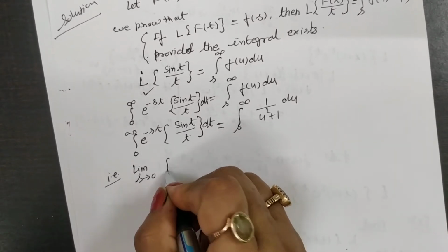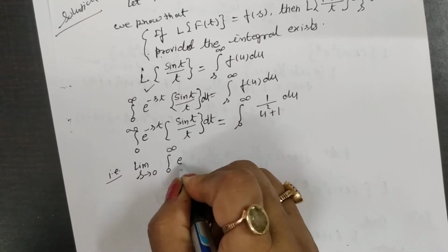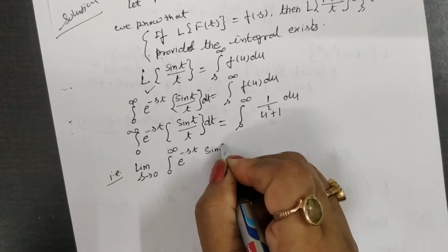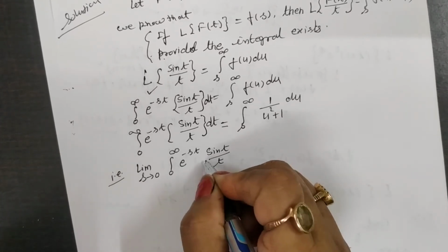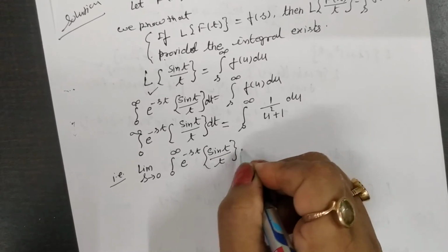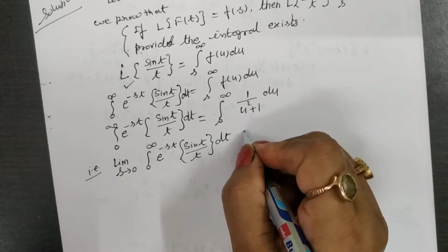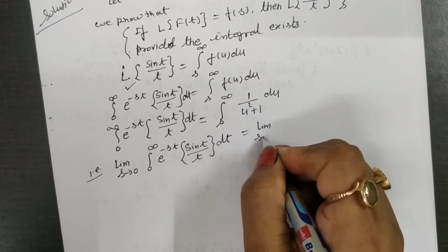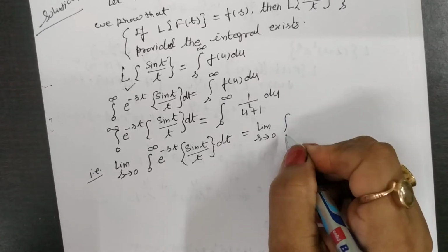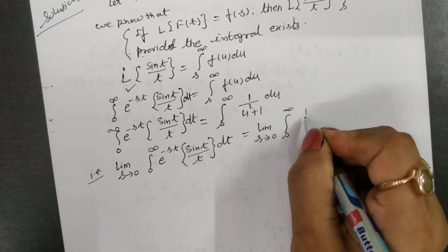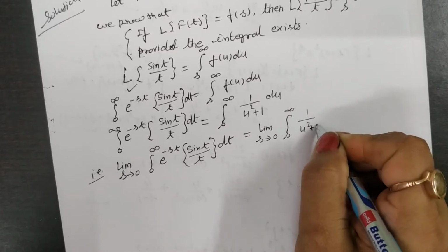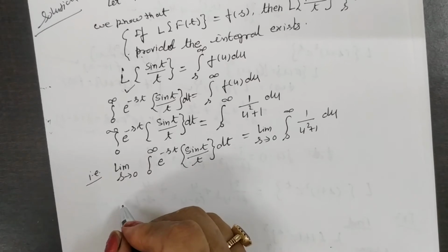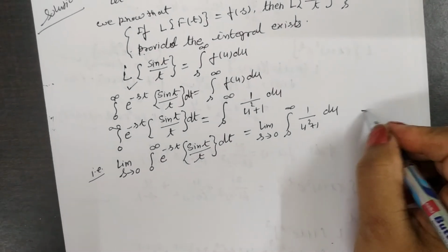Okay, then this one, the integral from 0 to infinity of e to the power minus st times sin t divided by t dt. Here you again apply the limit as s tends to 0, and the integral from s to infinity of 1 by u square plus 1 du. Let us suppose that this is equation number 1.